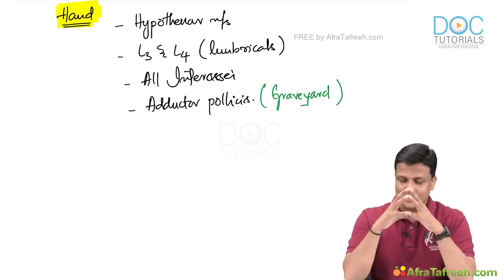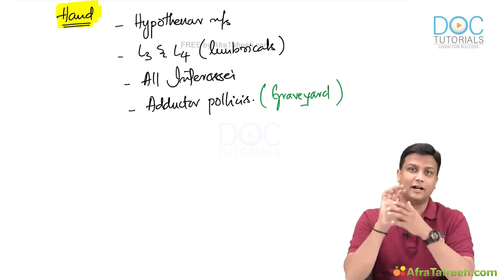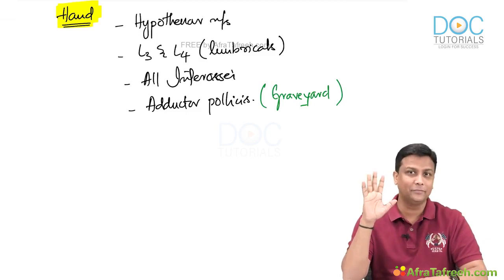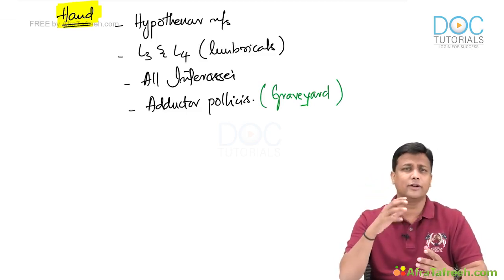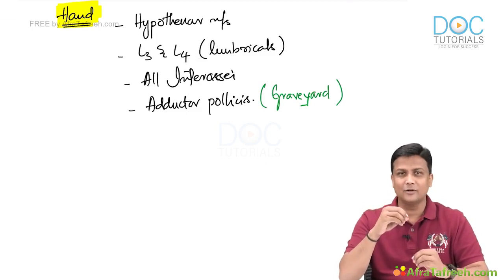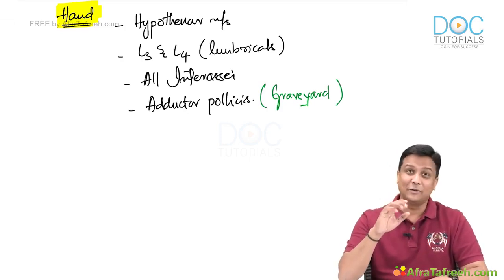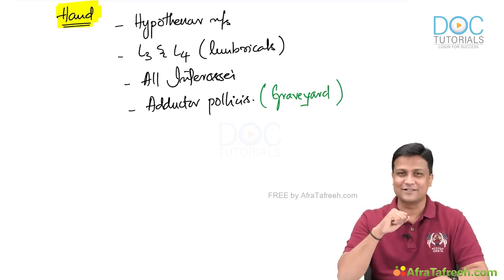Okay. Now, my dear friends, look here. Out of the 20 muscles of the hand, almost 15 muscles will be supplied by the ulnar nerve. That means the ulnar nerve is the dominant nerve in the hand, and it is the one controlling the majority of the movements of the hand. That's the reason why it is involved in all the movements required for playing musical instruments. I hope you are able to recall: the ulnar nerve is also said to be the musician's nerve, guys.